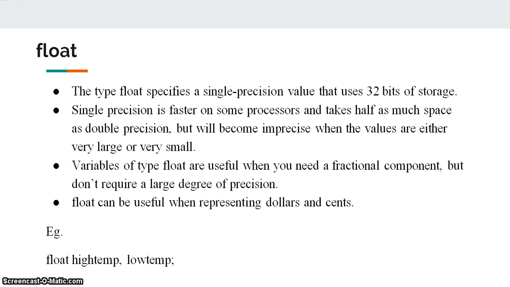The type float specifies a single precision value that uses 32 bits of storage. Single precision is faster on some processors and takes half as much space as double precision, but will become imprecise when the values are either very large or very small. Variables of type float are useful when you need a fractional component but don't require a large degree of precision. Float can be useful when representing dollars and cents. For example, in order to work with high temperature, low temperature, in such cases you can make use of float.